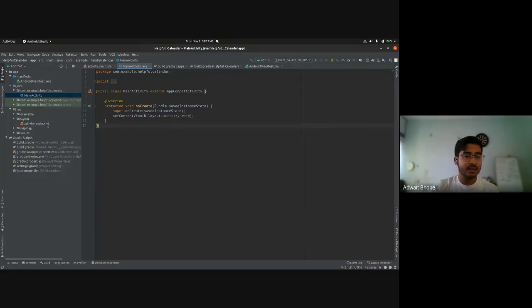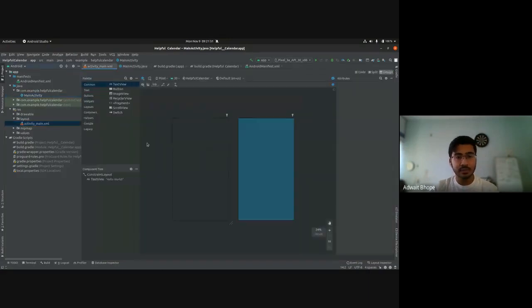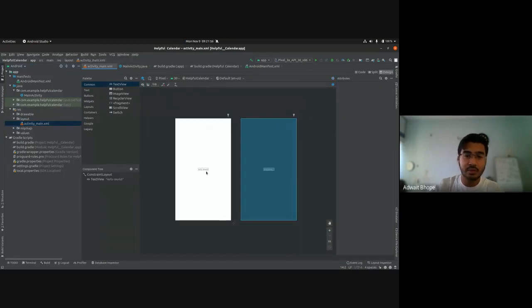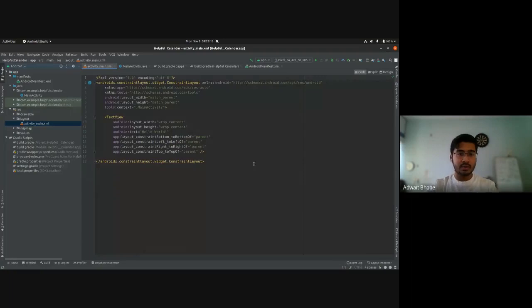And then there's this XML file. So the XML file contains your design. So actually this is a design editor. So at the top right, you'll see these three panes: code, split, and design. If you're using an older version of Android Studio, it will be at the bottom left over here, somewhere over here. So you can click on code or XML, and it will take you to this code editor.